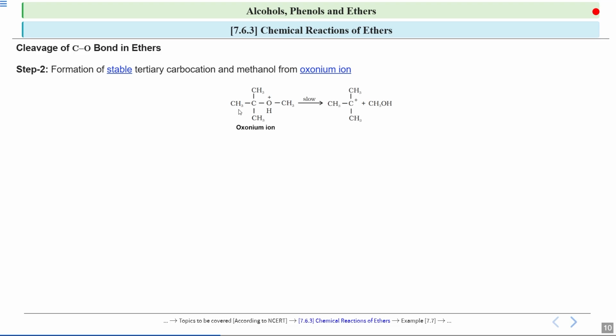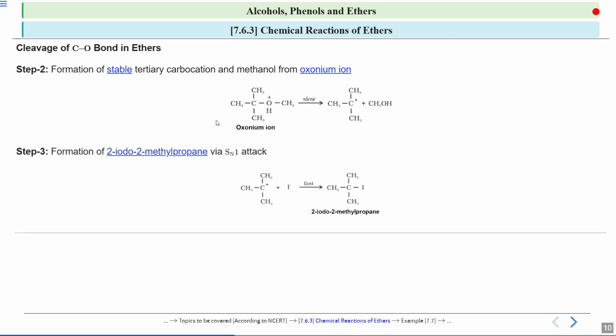Okay, so this reaction is proceeding by the SN1 pathway, and this is the slow step, because this step involves the formation of a carbocation. So this is the rate determining step, which is RDS, and this is a slow step. Okay, remember, if you are forming a stable tertiary carbocation, the reaction will proceed by the SN1 pathway.